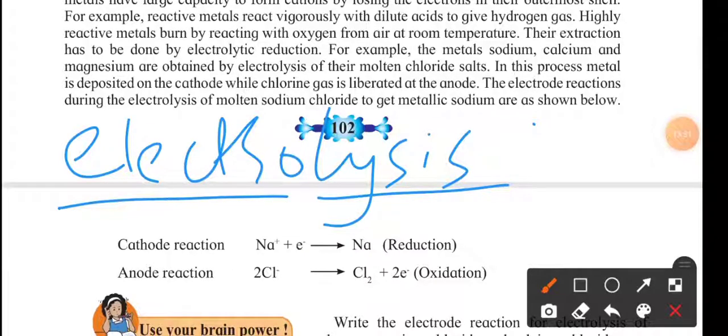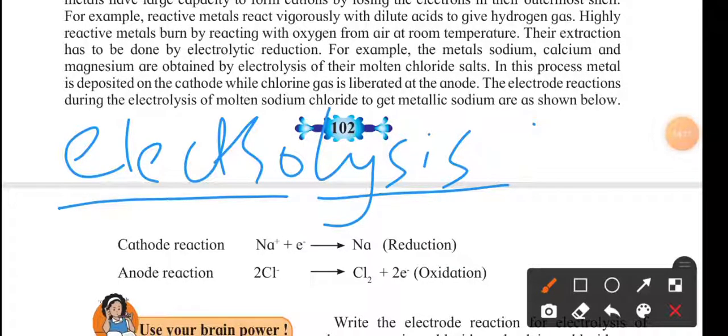So we are getting hydrogen and oxygen as a product of electrolysis of water. In the same way, what will we get by the electrolysis of NaCl? We will get Na, that means sodium, and chlorine. That is the product of the electrolysis of NaCl or table salt. In order to do that, we use the molten state of NaCl, because in a crystalline form we can't pass electricity through it.